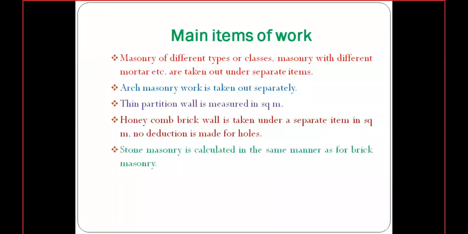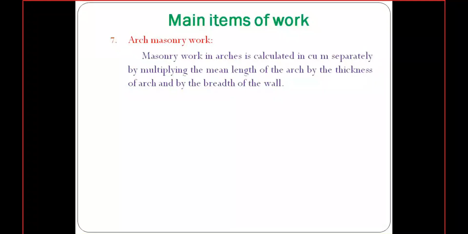So the next one is the type of masonry, stone masonry. This will be considered the same as brick masonry. The next type of item is arch masonry work. As I said, arch masonry work we need to calculate separately, and the quantity for arch masonry is also considered in cubic meter. The calculation will be multiplying the mean length of the arch with the thickness of the arch and the width of the wall.